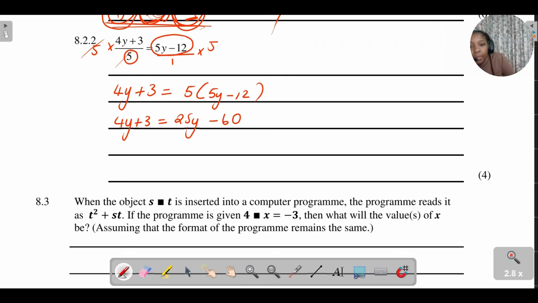Then from there, I just want to add my like terms. Even if you want to just take everything to one side so that it's not a lot of jumping and then you make mistakes, I'm just going to take everything to one side for that reason. It's 4y plus 3 minus 25y minus 60, which is equal to 0. Then I'm going to add my like terms here. You can see that the like terms, it's 4y minus 25.